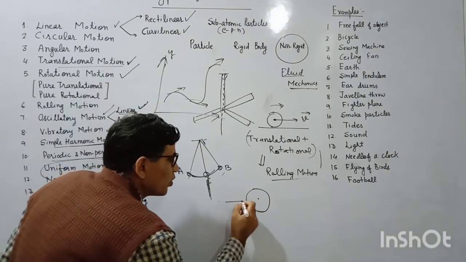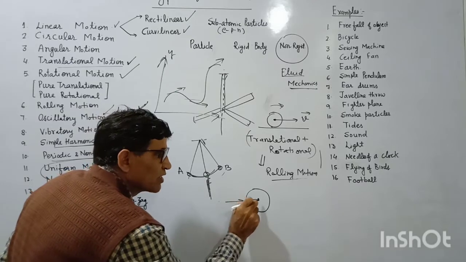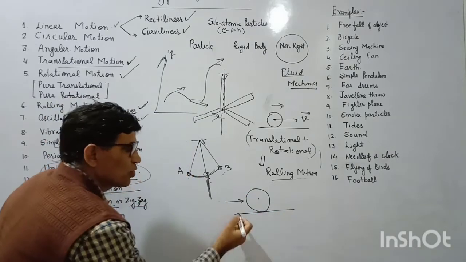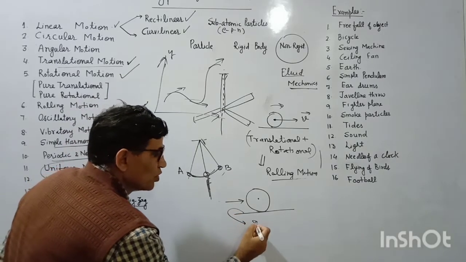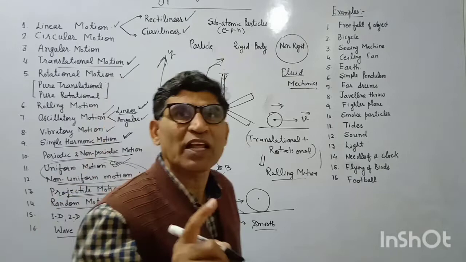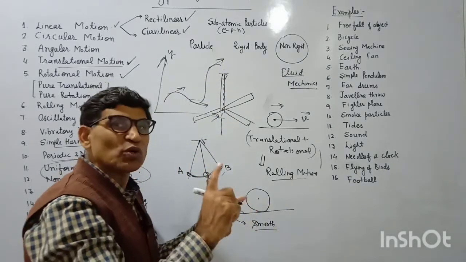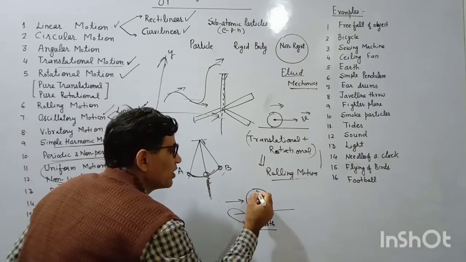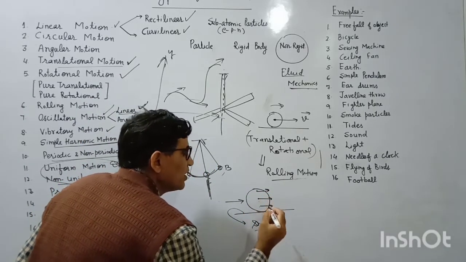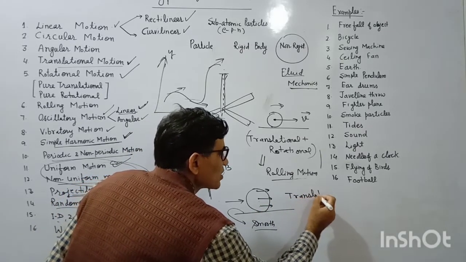When we kick the ball along the line of action through its center, and the ground is smooth with no friction, what will happen? The ball will go in a straight path, with only translatory motion. Each particle of the ball will move by the same displacement. This is translatory motion.